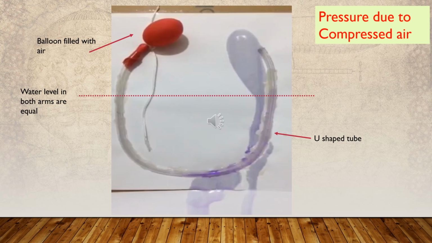The water level is higher in the other arm than in the arm connected with the balloon, which means the pressure in that arm is higher than the pressure in the arm connected to the balloon. The reason for the higher pressure in that arm is the additional pressure exerted on the liquid by the compressed air in the balloon. That additional pressure is transmitted through the liquid, so the liquid in the other arm goes up.